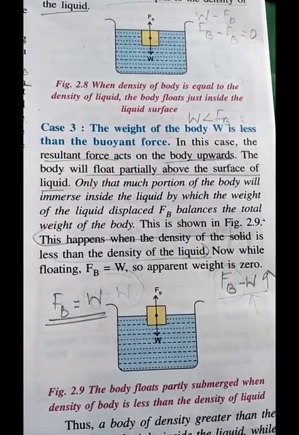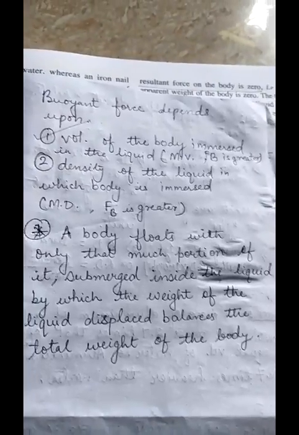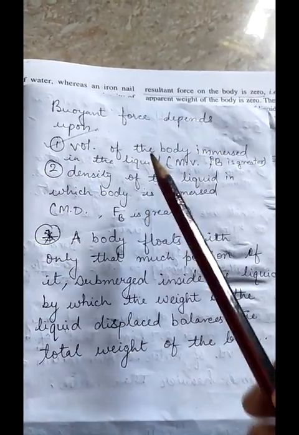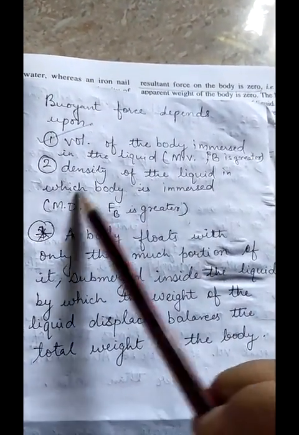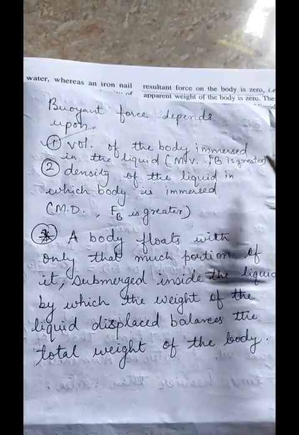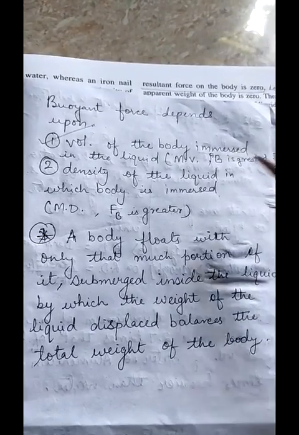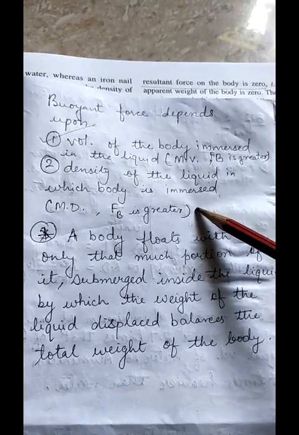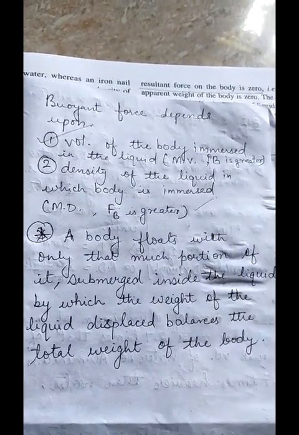So buoyant force depends upon two factors. First factor is the volume of the body immersed in the liquid. Second is the density of the liquid in which the body is immersed. So with more volume, the buoyant force will be greater, and if the density of the liquid is more, then the buoyant force will be greater.